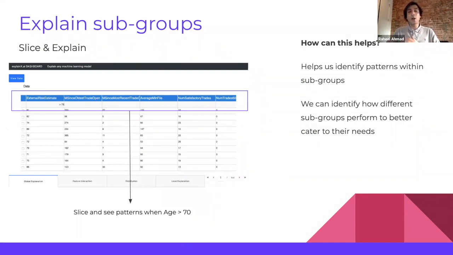By using explainX, you can apply data filters within the data table without any SQL queries and explain multiple instances and scenarios very easily. For example, here we are trying to see the instances where the age was greater than 70. We want to identify whether the model was biased towards a specific age group, and by slicing and dicing, we can figure that out. This helps us identify patterns within subgroups and how different subgroups perform, to better cater to their needs.